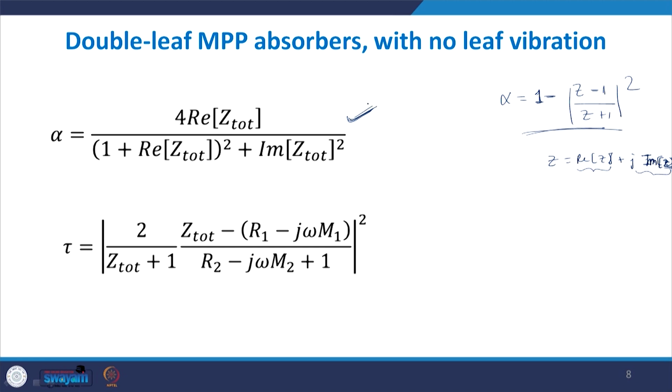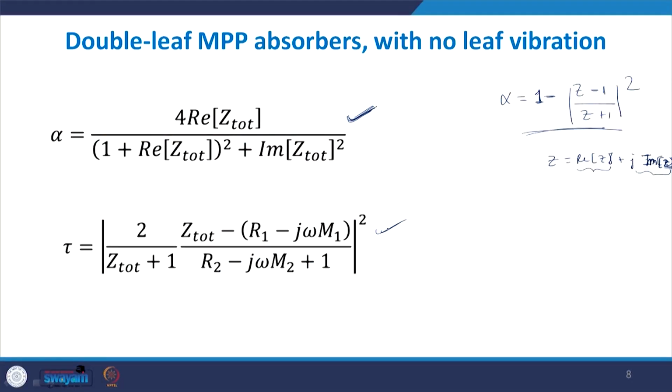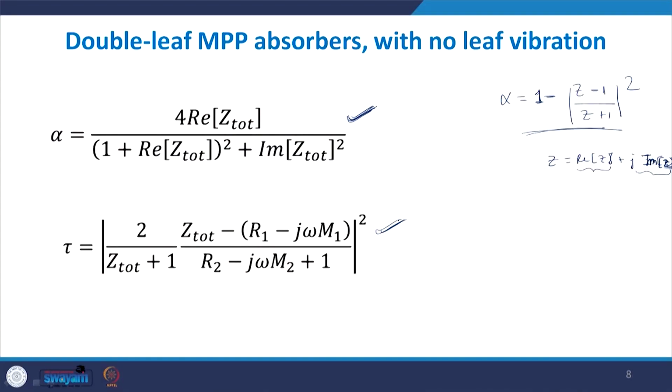And if you want to go more into the details of this equation, you can also refer to the lecture on sound propagation at medium boundaries, where we derived that the R for a medium is given by Z2 minus Z1 divided by Z2 plus Z1, and 1 minus R square was then found and represented by this form of equation. Tau was also found. In the same lecture you will find the equation for tau. So both derivations are given to you when you study the lecture on sound propagation at medium boundaries, where you can solve for the Z total and find out what alpha is, what tau is, and then you can plot alpha and tau.